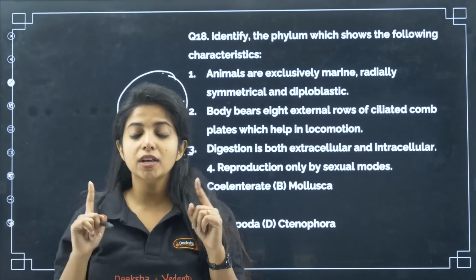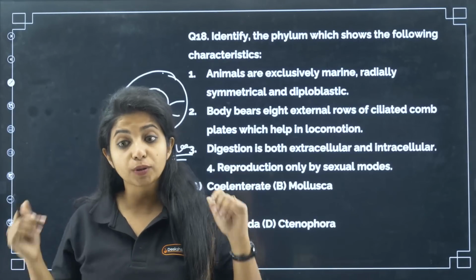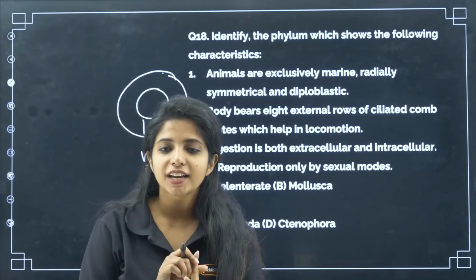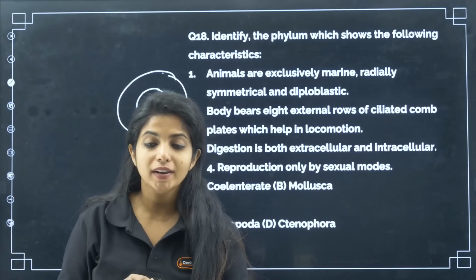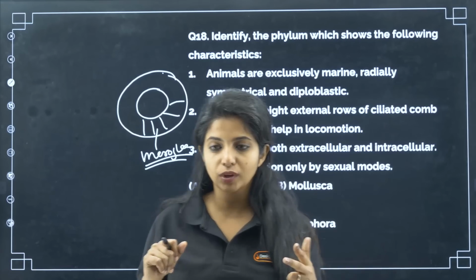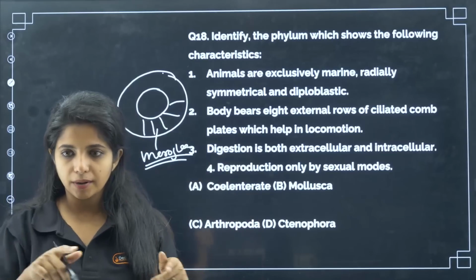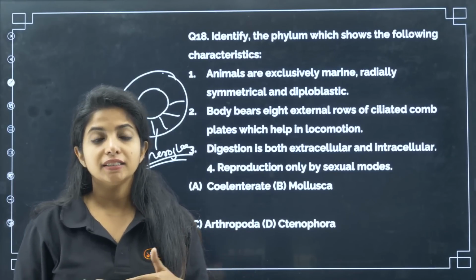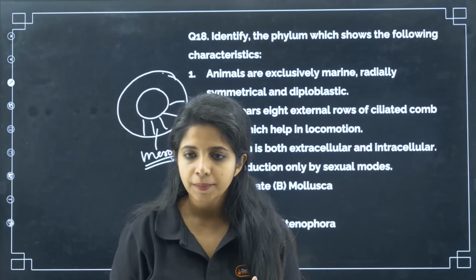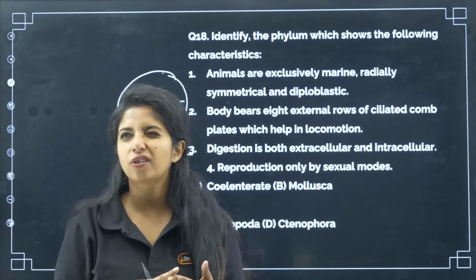So children, what are those organisms that are radially symmetrical, can be cut into equal halves from any area, and also diploblastic? Always remember there are only 3 of them. One is your Cnidarians. Second one is Ctenophora, the bioluminescent ones, which you call comb jellies as well because they have comb-like strands around their body. And the third one is the adult form of Echinodermata, as in starfishes. So basically who all? Cnidarians, as in you have your jellyfish.